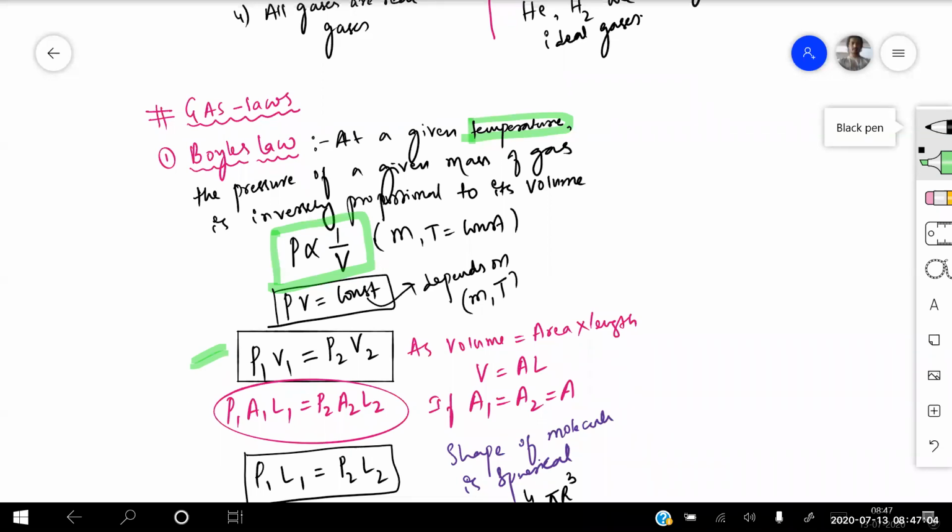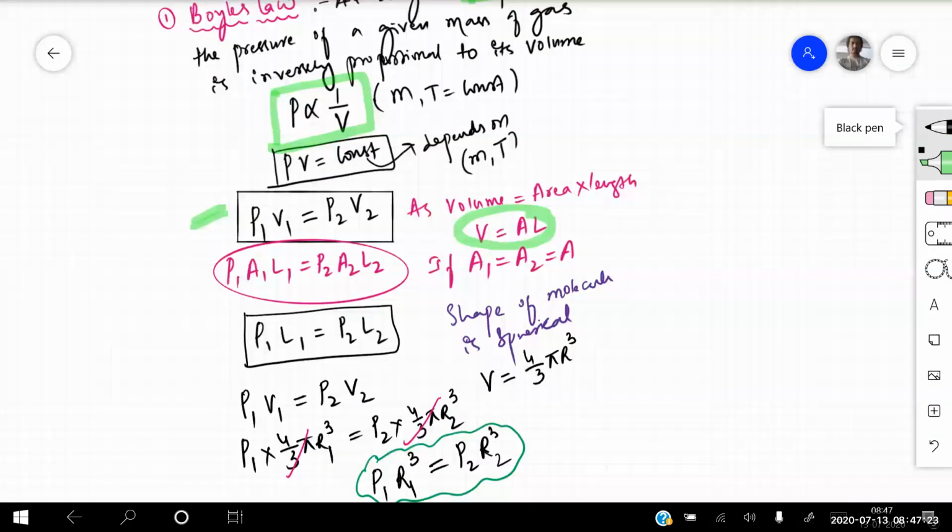Well, in the problem, if he has not given volume but has given only the length, and he told that the area of cross sections is the same, then I can write volume is equal to area into length, and I can write here P1 A1 L1 is equal to P2 A2 L2, and if the areas are the same, A1 will get cancelled.